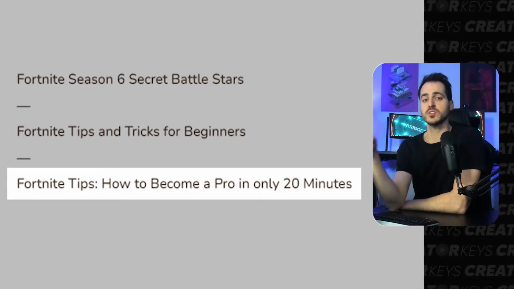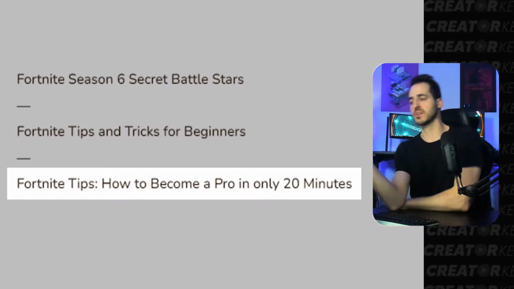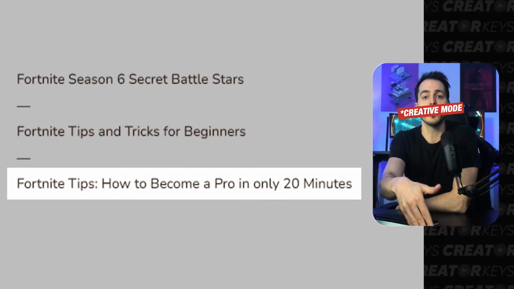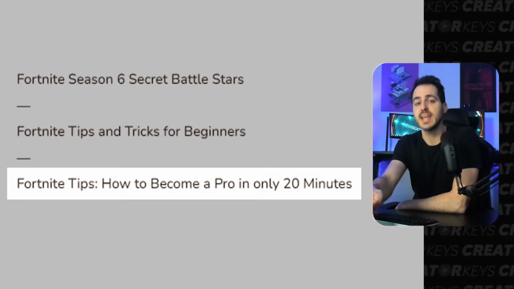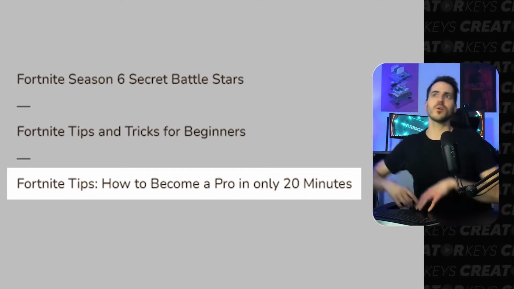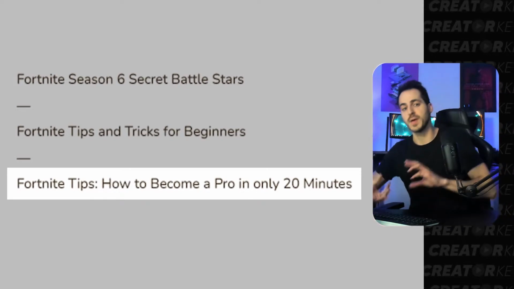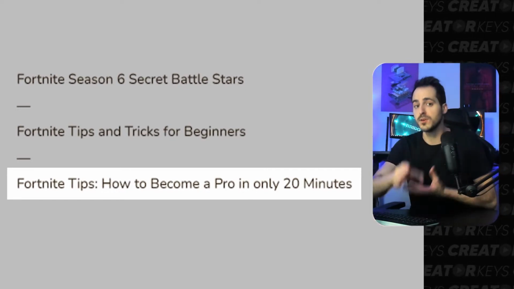If you really wanted to use a video title like this one and still deliver on the promise, you could just make a video saying, if you go into arena mode for at least 20 minutes a day and practice, you will become a pro player in no time, or at least up to the levels of a pro player. There are ways that you can bend and twist your words that will fit your narrative.